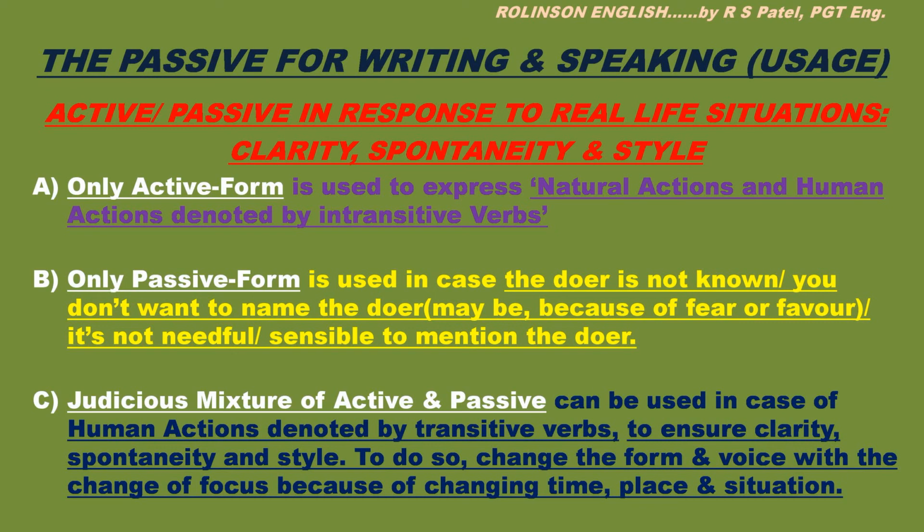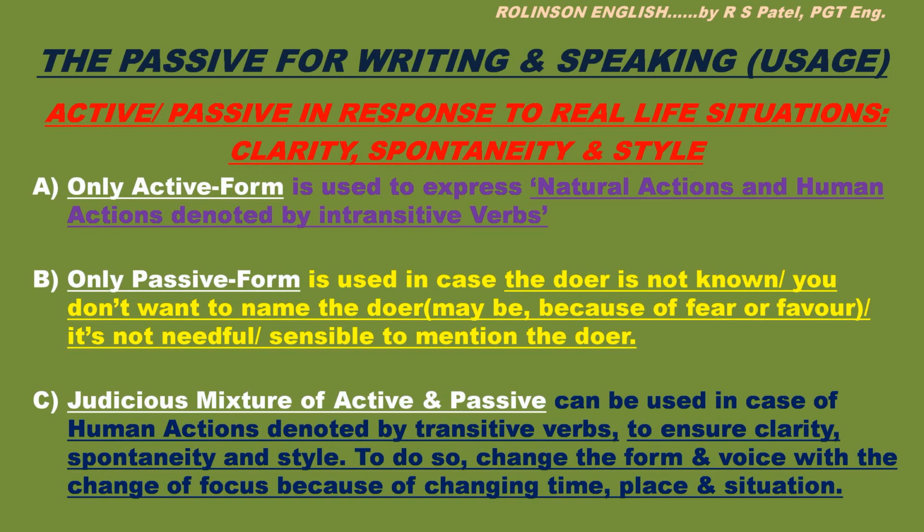But in the second group, there are situations where only the passive form is used. That is in case the doer is not known or you don't want to name the doer, maybe because of fear or favor. Sometimes we know the name of the doer, but we are afraid of mentioning it.